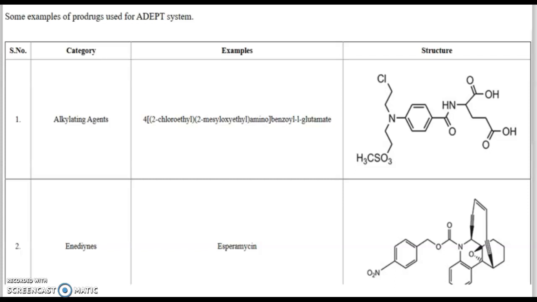So these are the examples of prodrugs which are used in antibody-directed enzyme prodrug therapy. One of the examples is alkylating agents, and another one is NEDNs.